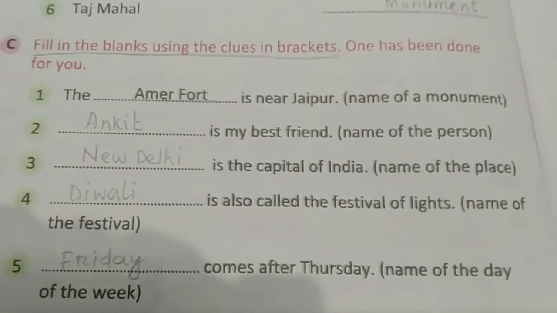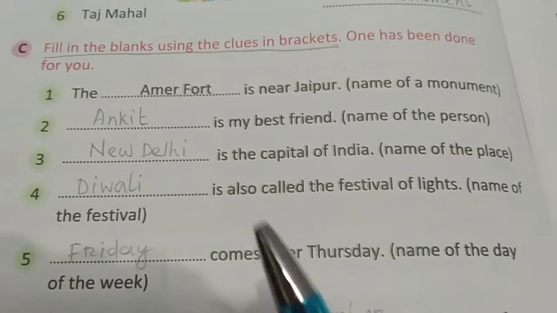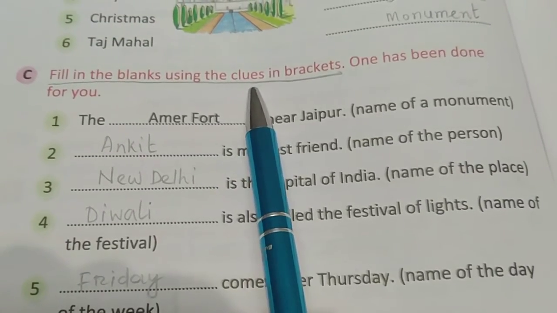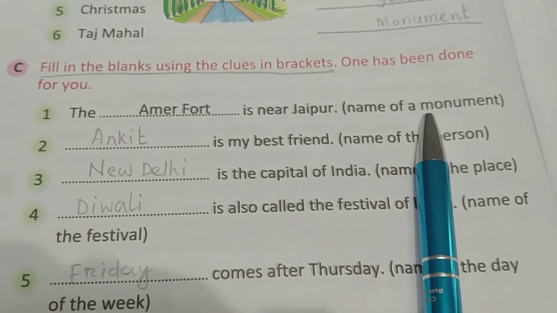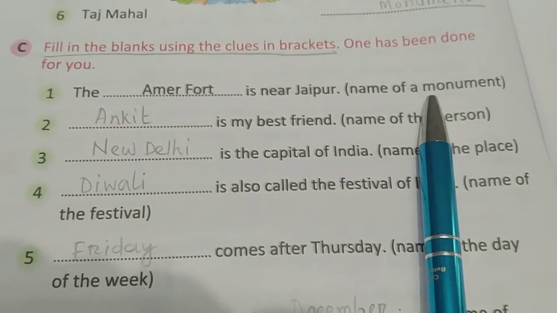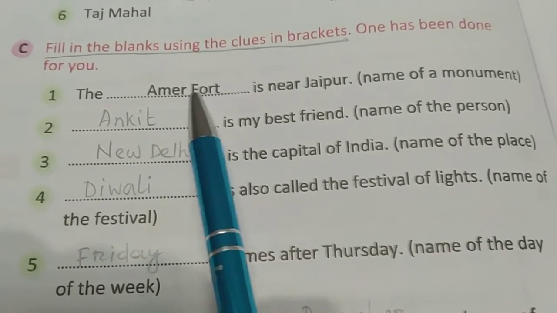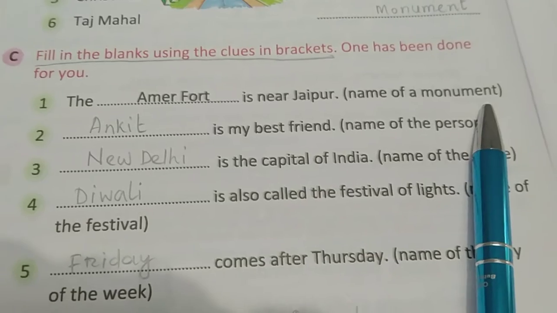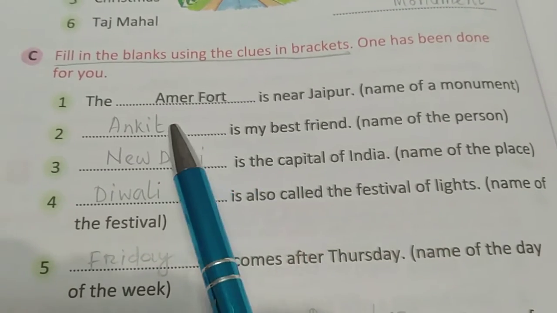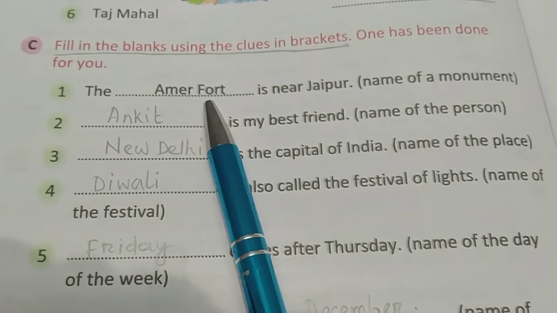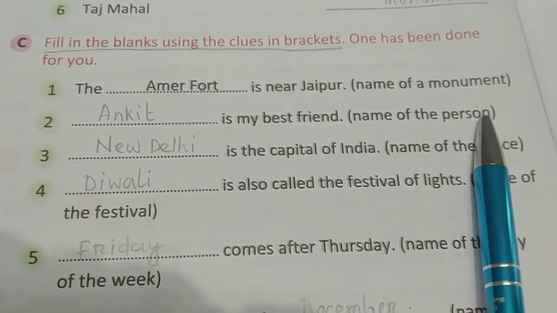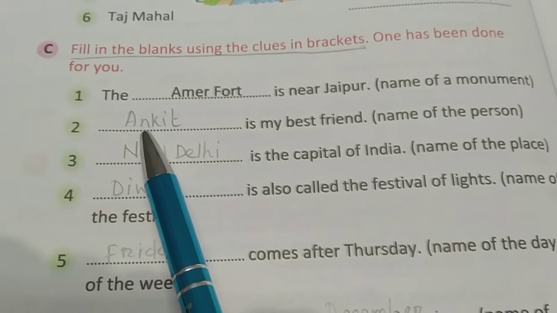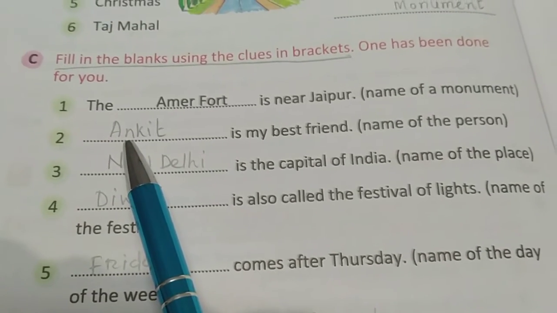Now we'll move on to exercise C. Fill in the blanks using the clue in the bracket. Some clues are given in the bracket. You have to find the correct answer by seeing the clues. Question number 1. The dash is near Jaipur. Name of a monument. Name a monument which is near Jaipur. Amer Fort is the right answer. That is a proper noun. Dash is my best friend. Name of a person. You can name any person who is your best friend. I have written here Ankit. It is also a proper noun.